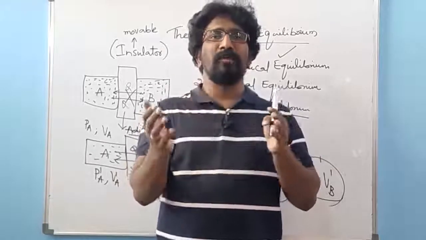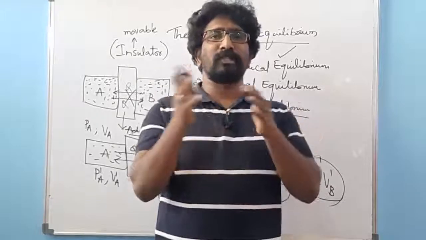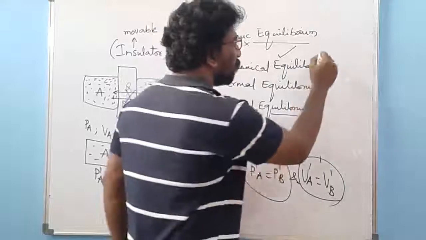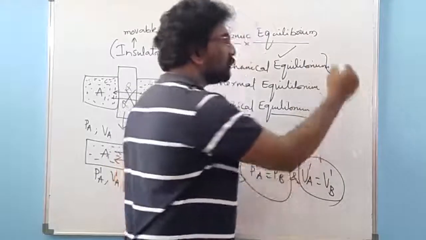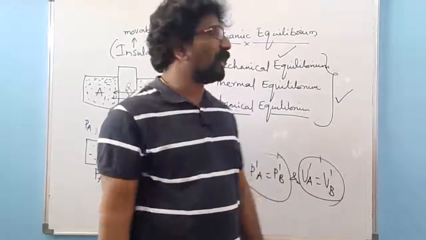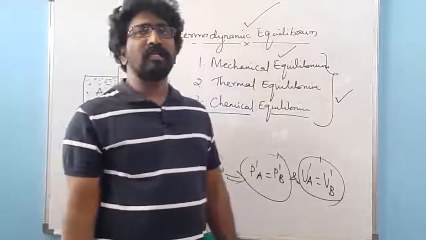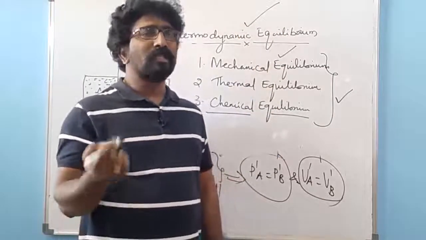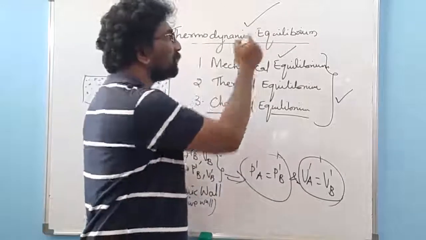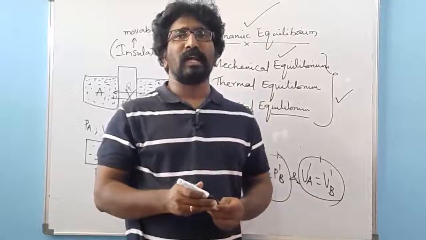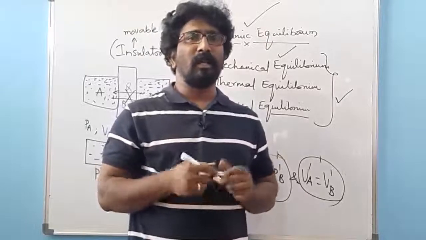If both are the same, then we can say that the system and the surrounding area are in chemical equilibrium. Once these three equilibriums are satisfied, we say both the systems are in thermodynamical equilibrium. So that is regarding what is meant by thermodynamical equilibrium.